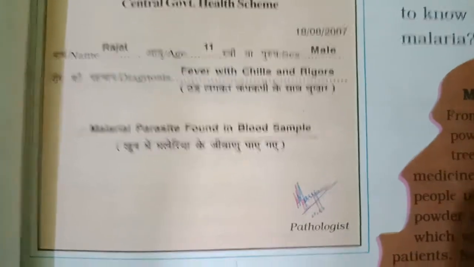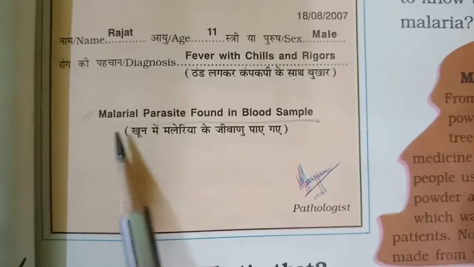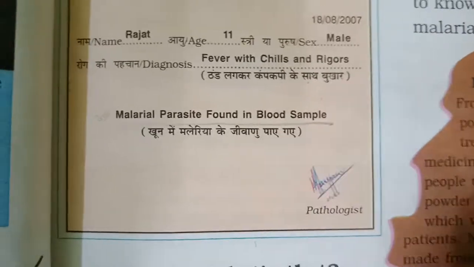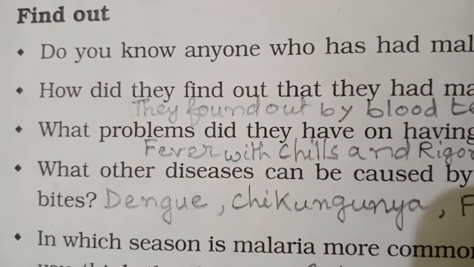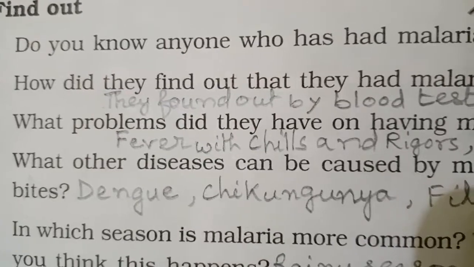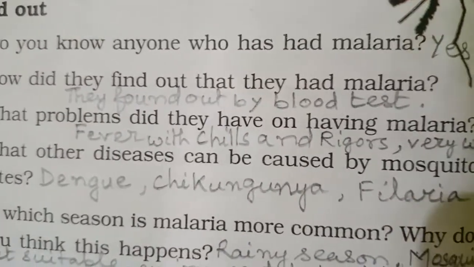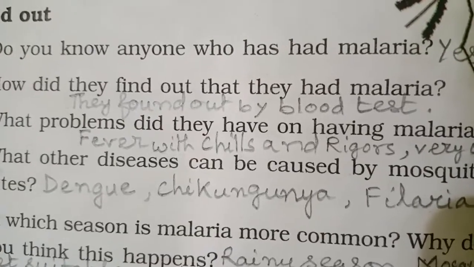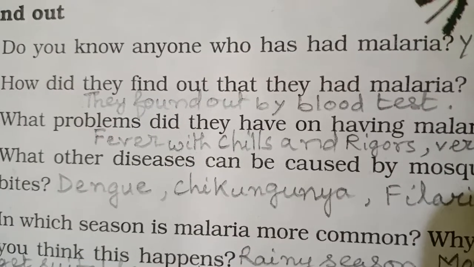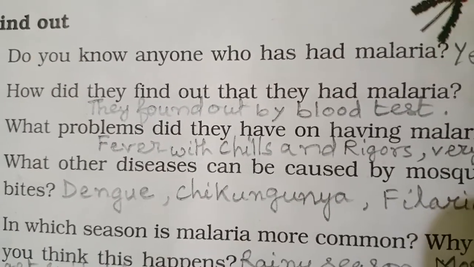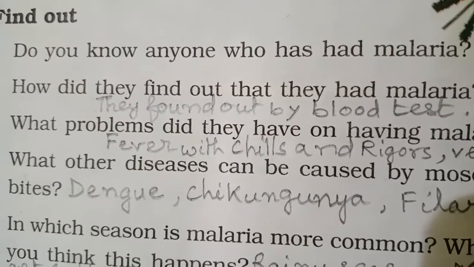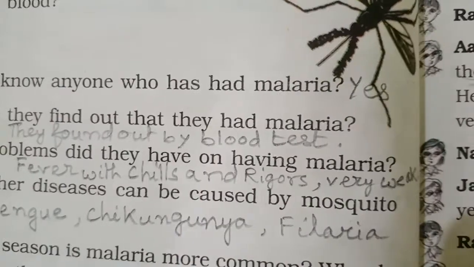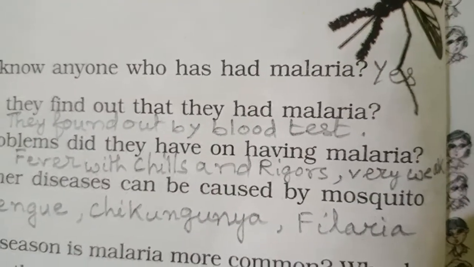Then finally it is given: malaria parasite found in blood sample. So what problems did they have on having malaria? There will be fever with chills and rigors. That means you will shiver. You will shiver when you have malaria. You will have fever due to malaria, and you will feel very weak.